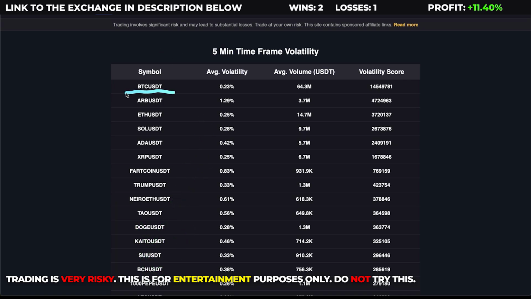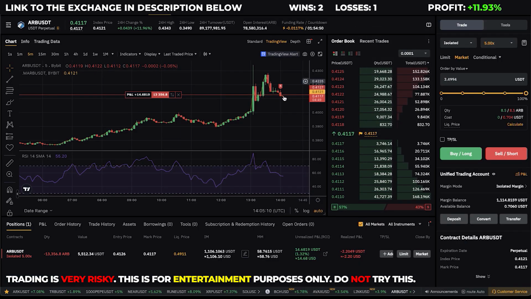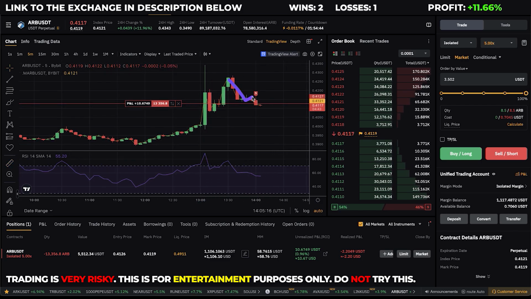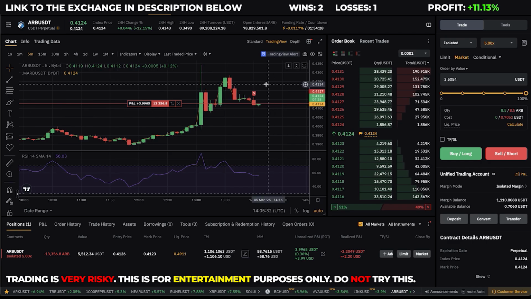I saw that ARB is very volatile right now, and the volume is kind of insane the last hour on ARB as well. I went to the price action here and saw a 9% pump, and then suddenly the price action started to look very bearish, and I think it will have a few more 5-minute candles dropping. So that's what I'm hoping for right now. I'm in this trade with 5x leverage. So let's see if I'm right with this trade or not.